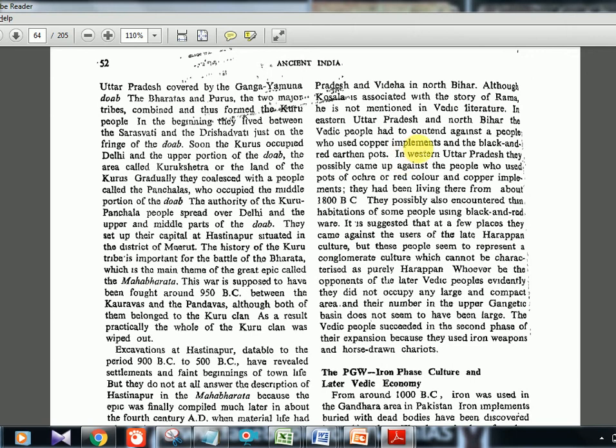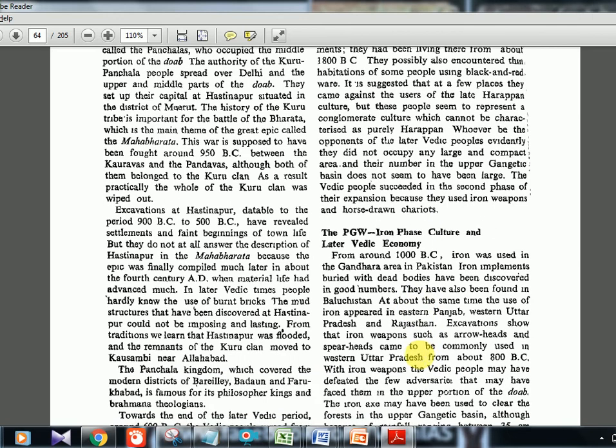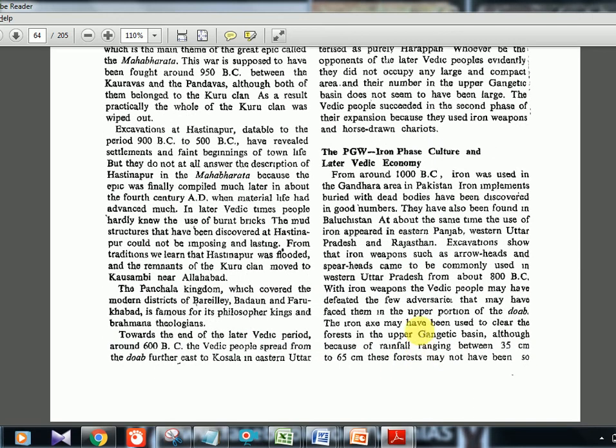Then copper implants, and then black and red earthen pots. Okay, this was there. After the painted grey ware, now we are seeing black and red earthen pots also. Again ochre, red color, same thing they are repeating here around the Uttar Pradesh region or the northwestern region, India, Gangetic Basin regions. Okay. And iron weapons are there, horse-drawn chariots are there. Okay, so horse-drawn chariots are there in the Vedic time also, but iron weapons is something new. So here again they are telling the same thing: painted grey ware to the iron phase. Okay, and the regions near Gandhara in Pakistan, nothing new here.